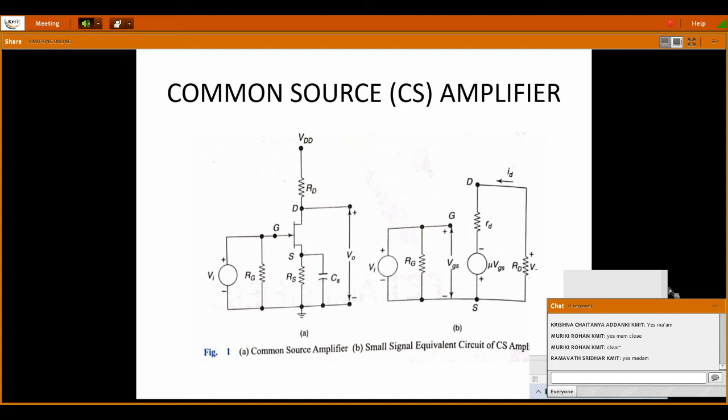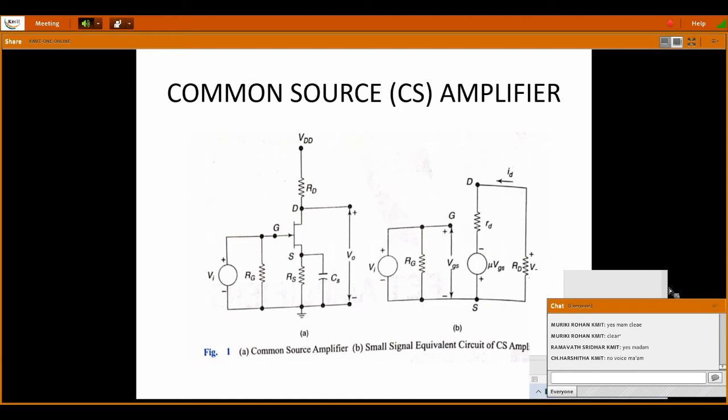Here I have taken a circuit. The first diagram shows a common source amplifier. Common source in the sense the source terminal is the common terminal, and input is given to the gate terminal. Output is taken across the drain terminal. And here the self-bias technique is being used, which is provided by the RS and CS circuits, resistor and capacitor. CS is the bypass capacitor, and the input is VI, the input signal, a sine wave.